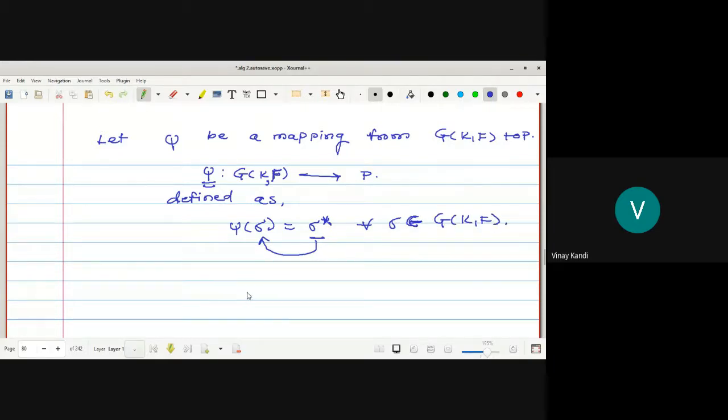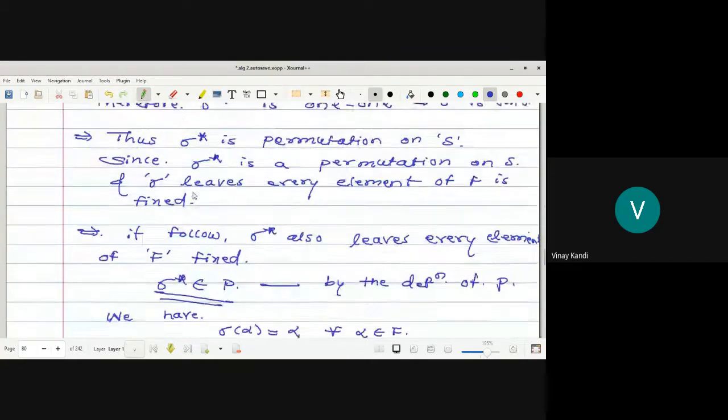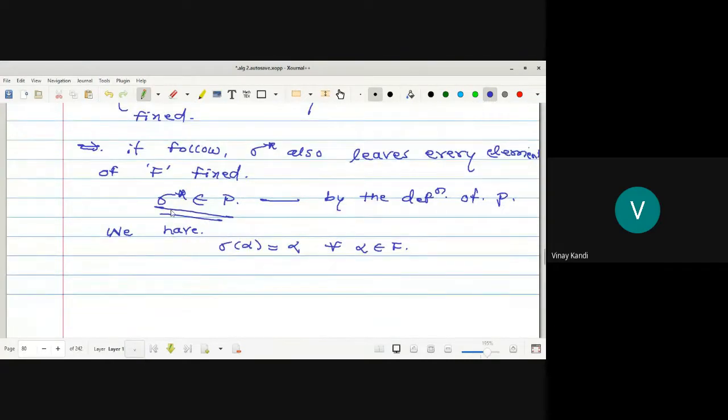In the next lecture we will prove this one-one, onto and homomorphism. For today it is sufficient. Why did we take the mapping sigma star? Sigma star is the restriction of sigma on S, and sigma star is equal to sigma on S. We have shown that sigma star is one-one and onto, and also sigma star leaves every element of F fixed.